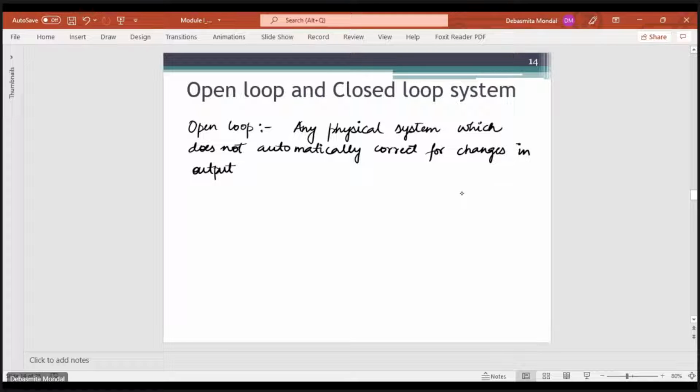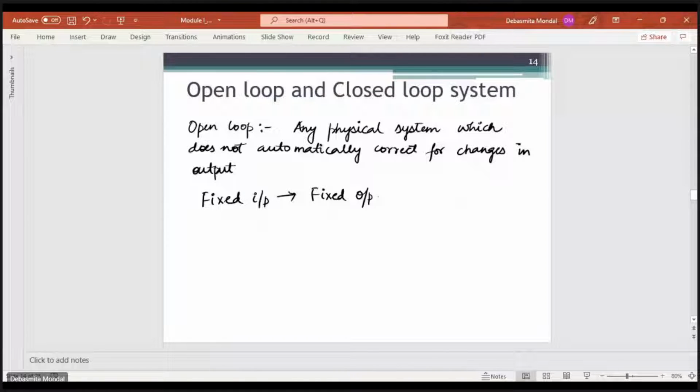Okay, so that means in an open loop system, if you give a fixed input, you will get a fixed output. There is no control over the output that we are getting. This is only governed by the mechanism or the dynamics of the system that we have. So if you have some disturbances, that will affect the final output.